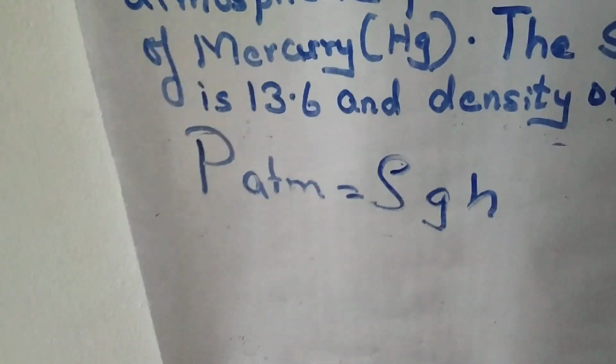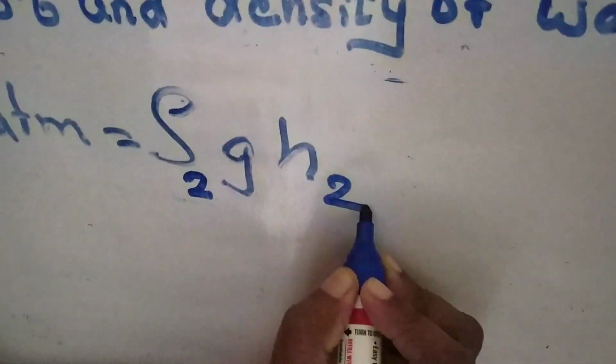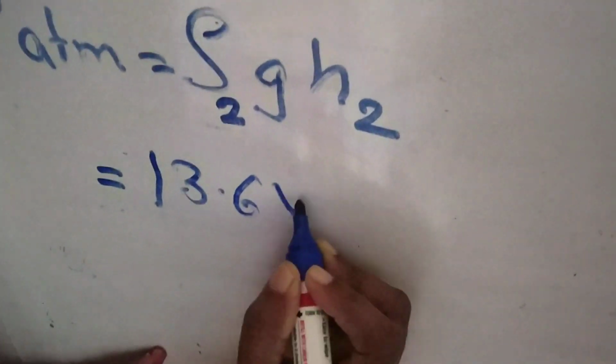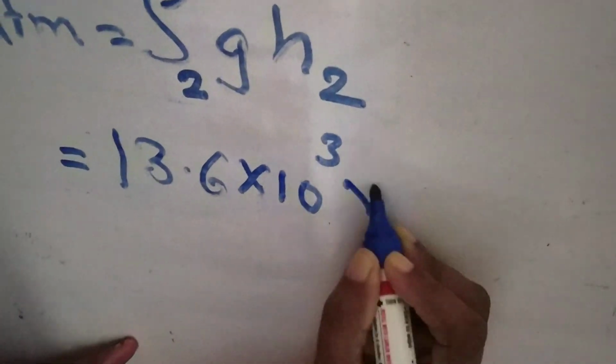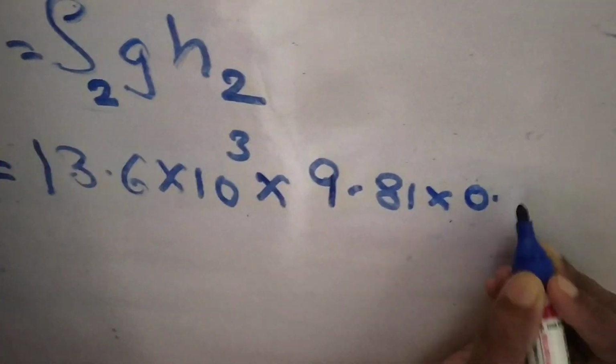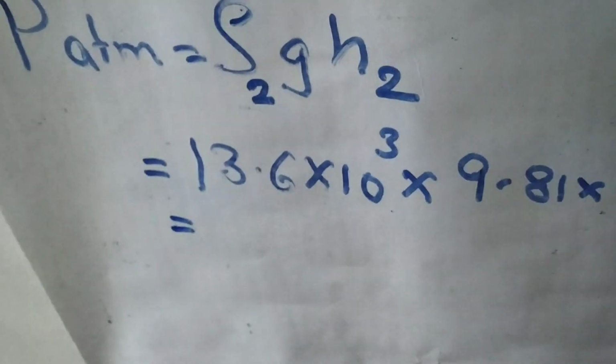So it will be rho 2 g h2, where my rho here is 13.6 × 10^3, into 9.81, into height 0.75 meter. So this needs to be calculated.